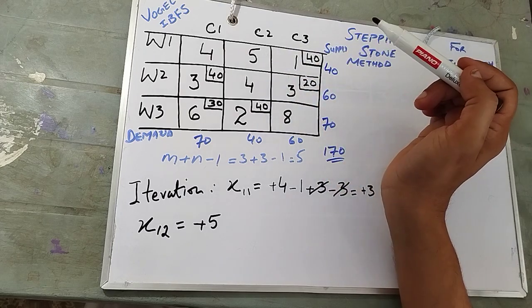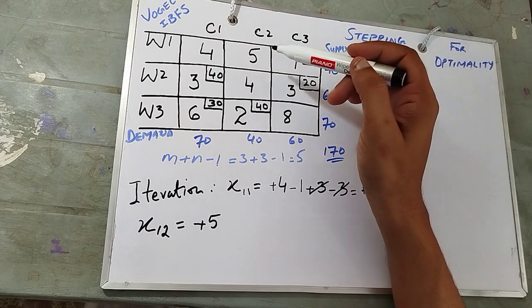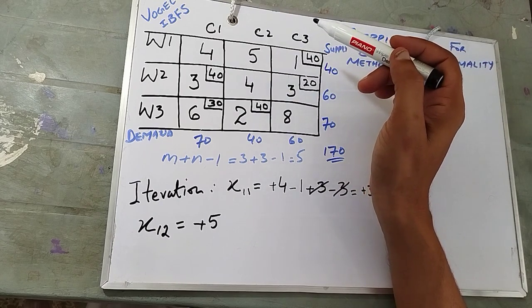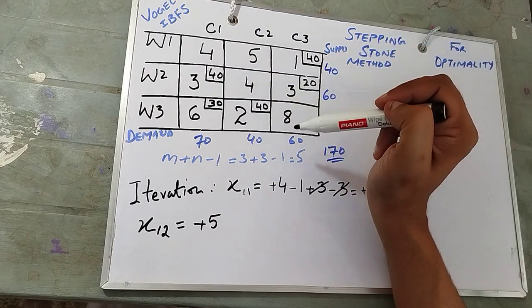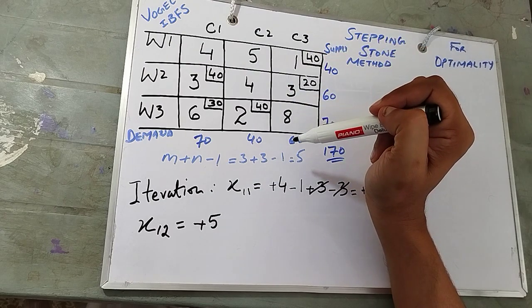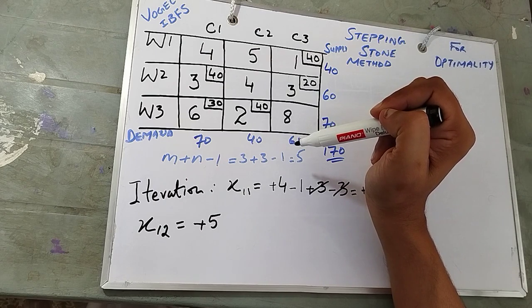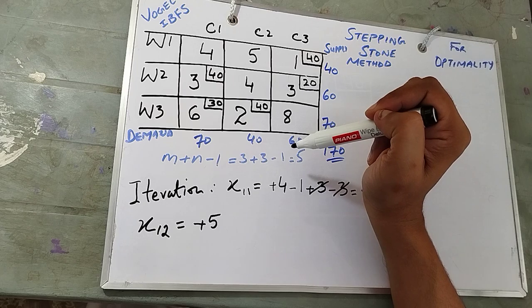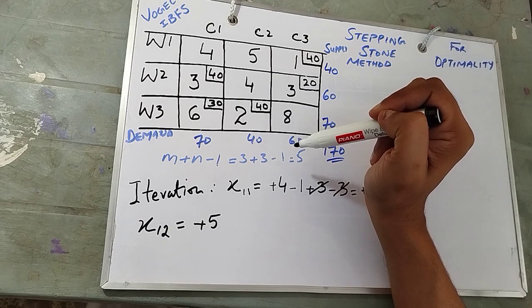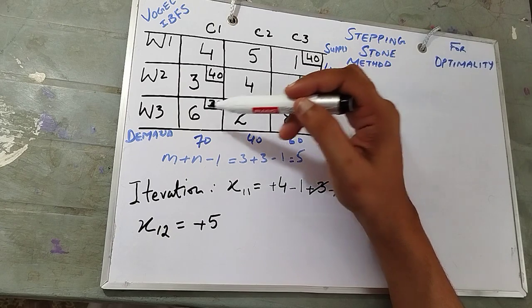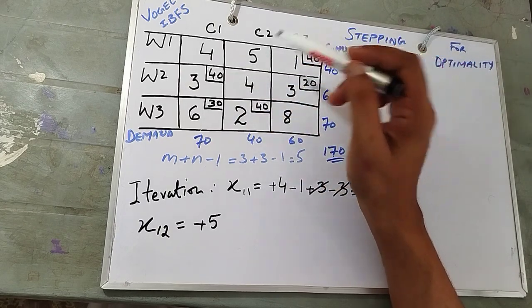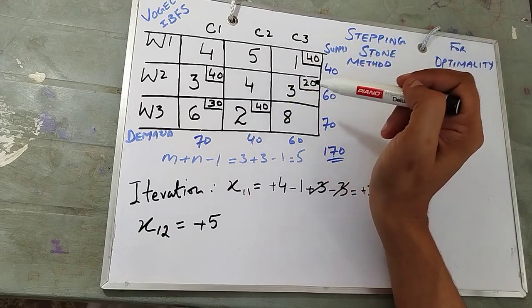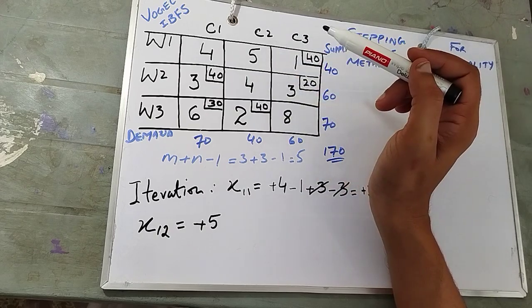Okay? Now, let's begin. First, we will go to 2. Okay. Then we will go to 6. Then we go to 3. Then we go to 3, 1. So we will have to go to every allocation to reach the 5 again.